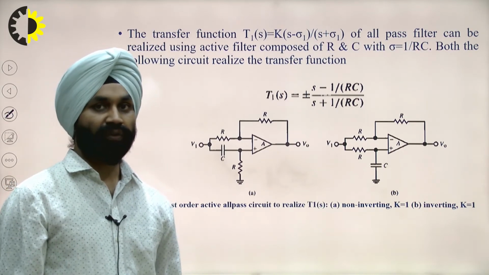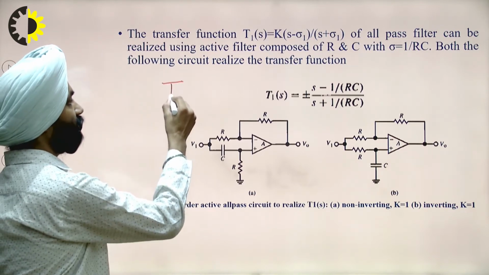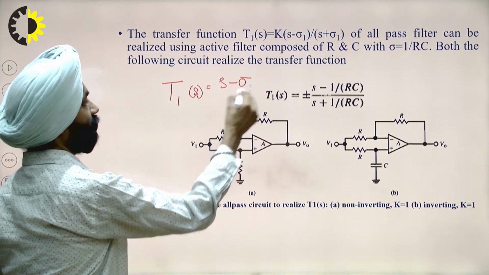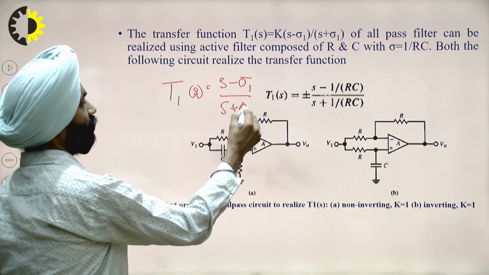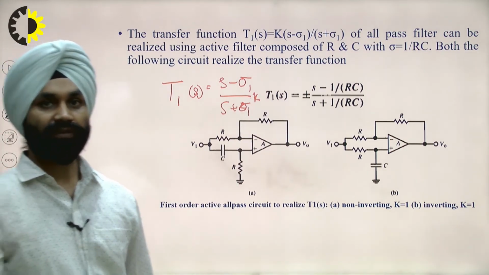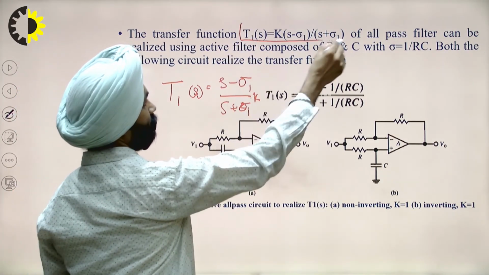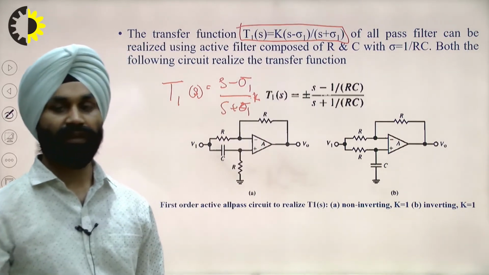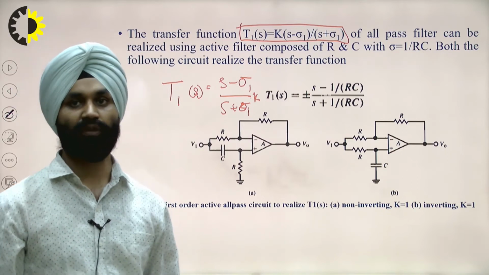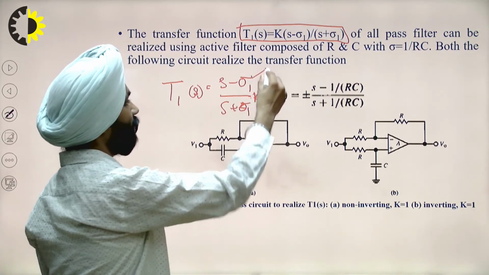Now, how can we create this function? How can we create a first order all pass filter with T1(s) is equal to K times (s minus psi 1) upon (s plus psi 1)? For this transfer function, the all pass filter can be realized by using RC components with psi 1 as 1 by RC.